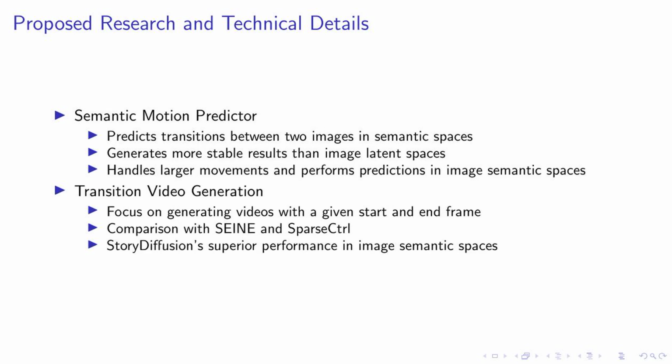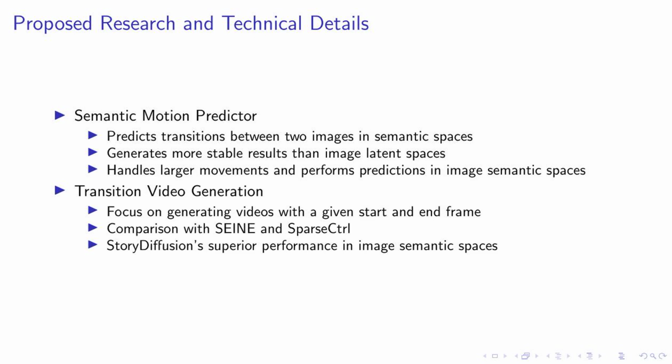StoryDiffusion, our proposed method, excels in generating images that maintain consistency in character identity and attire. This consistency is crucial in effectively narrating a story through images. But we didn't stop there. To transition these images into videos, we introduced the Semantic Motion Predictor. This tool enhances the quality of video generation, providing a seamless transition between images. Moreover, StoryDiffusion demonstrates robustness in handling larger movements. This is a significant improvement over previous methods, which often struggled with complex transitions.